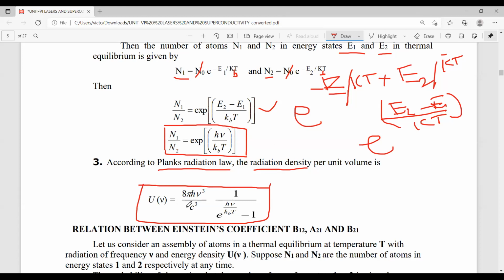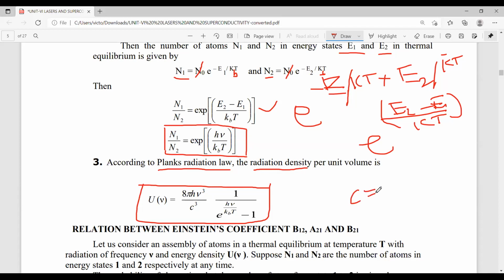U nu is equal to 8 pi h nu cubed by C cubed, times 1 by e power h nu by KB T minus 1. Here h is called Planck's constant, nu is frequency, C is the velocity of light, a constant value of 3 into 10 power 8 meter per second.